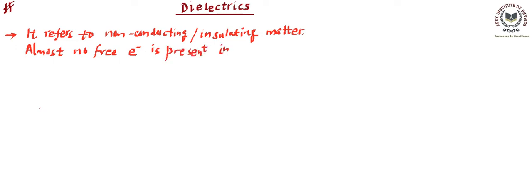If the electrons are not freely available, then in that particular case there is no conduction of electrons. That means there cannot flow any current. So that type of material we call an insulator as well as non-conducting, and hence they are also known as dielectrics.